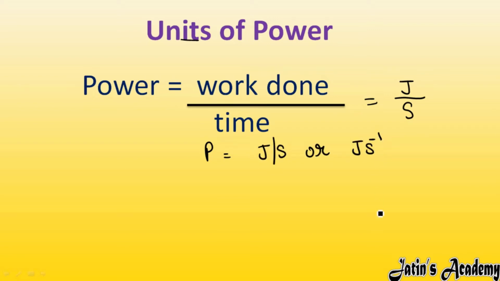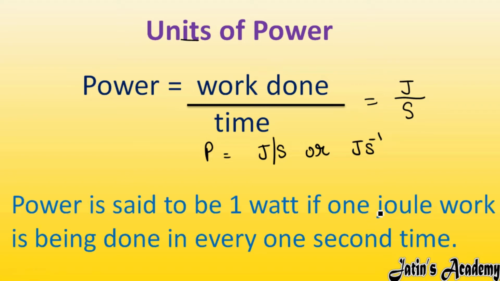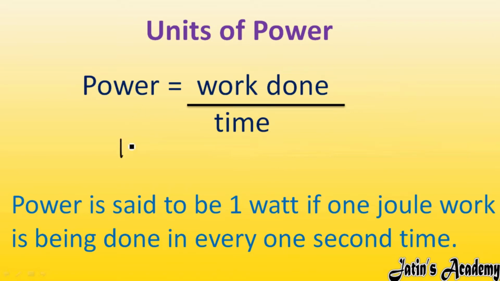And one more SI unit of power is there, that is the watt. Joule per second, you can also write it like this, watt. It is named after a scientist, so watt you can learn. Okay, power SI unit is joule per second or watt. And when this power is said to be 1 watt, we are going to study this.